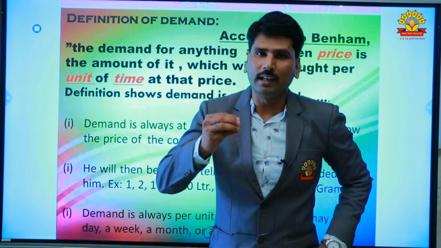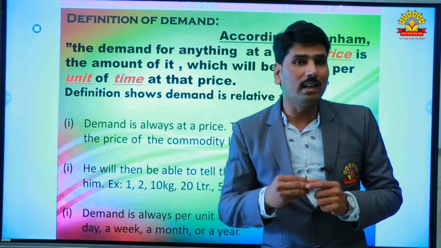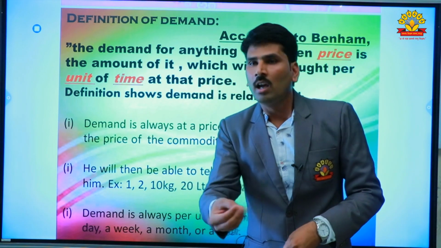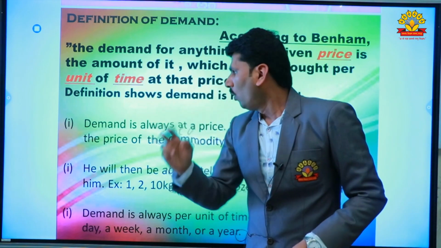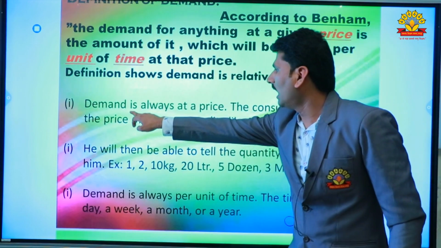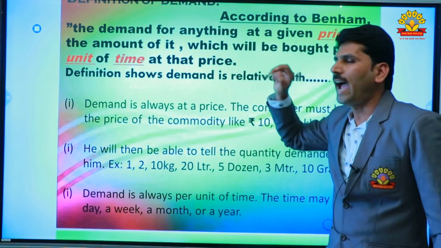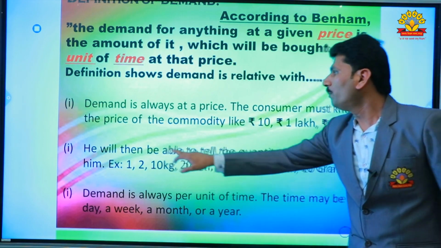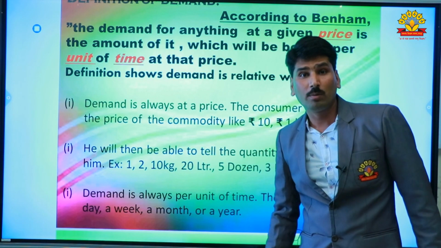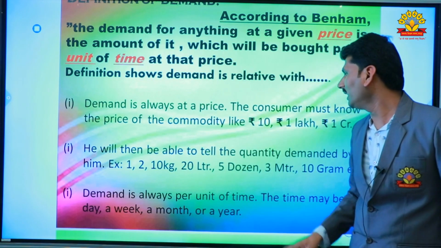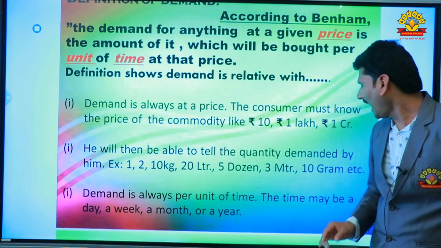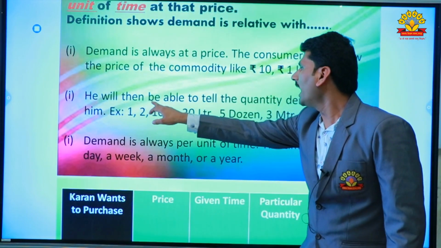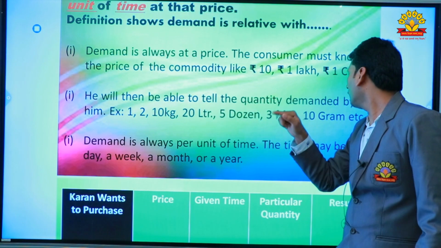It means what Benham says is that demand is always expressed with price, time and quantity. Demand is always expressed at a price. The consumer must know the price of the commodity, like rupees 10, rupees 1 lakh or rupees 1 crore. Then he will be able to tell the quantity demanded.